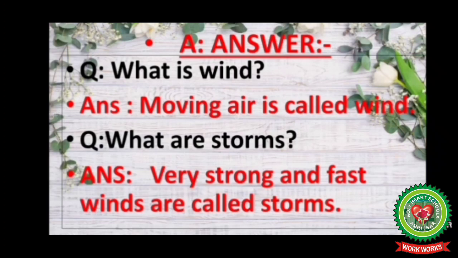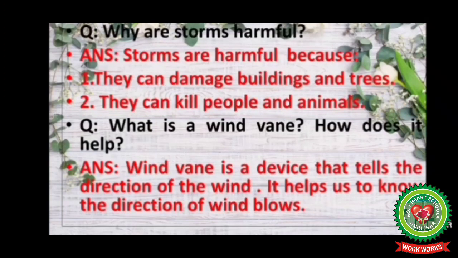Number 1, what is wind? Moving air is called wind. What are storms? Very strong and fast winds are called storms. Why are storms harmful? Storms are harmful because they can damage buildings and trees. They can kill people and animals.